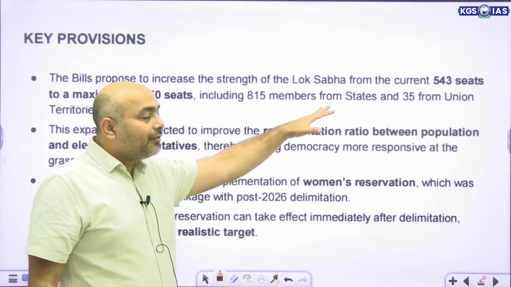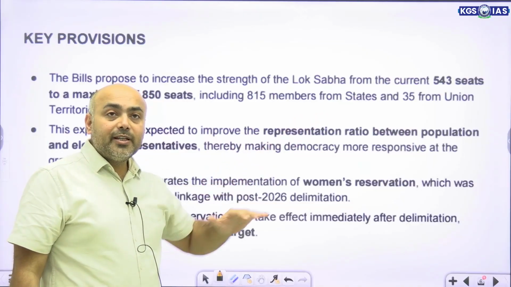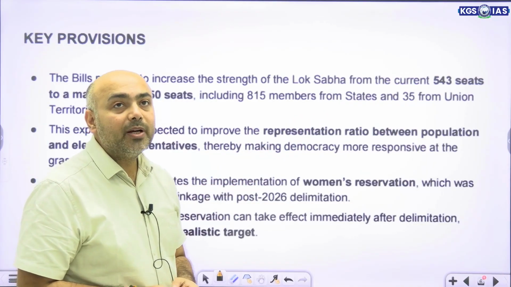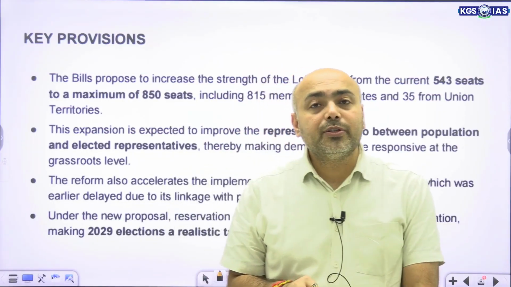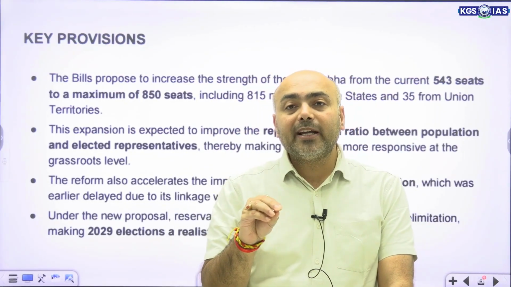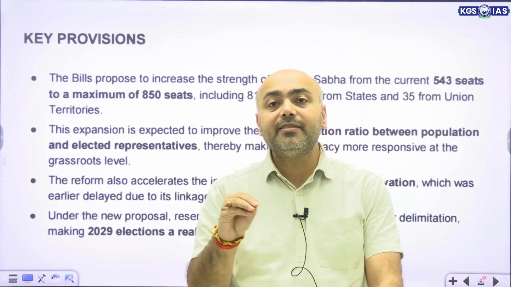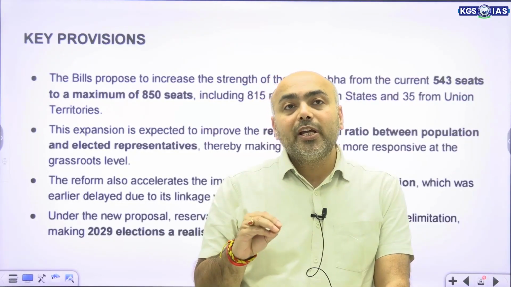Okay. Now, if you look at the key provisions that were proposed, currently the 543 seats in the Lok Sabha would be changed, because the Constitution says a maximum of 550 seats is allowed in the Lok Sabha.